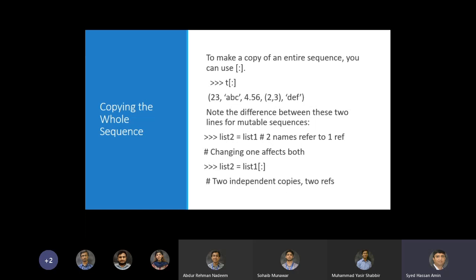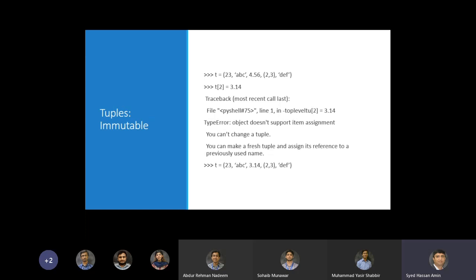So another way that we might avoid that kind of thing is we might do list2 is equal to list1 square bracket colon, and that means that now list2 is an independent copy of list1. So square bracket colon gives you a copy, especially for a sequence type like list. In many cases you might need an independent copy of the list to do some destructive manipulation of the data structure. So then basically you need to make a copy of that.